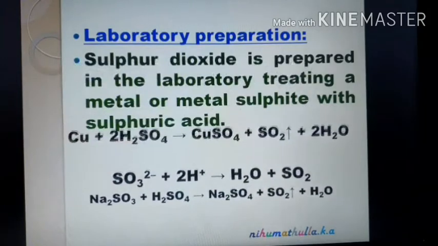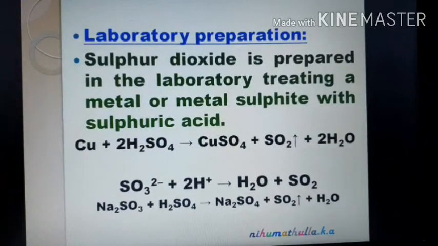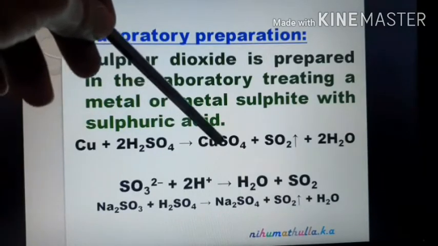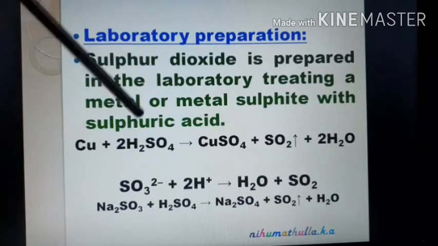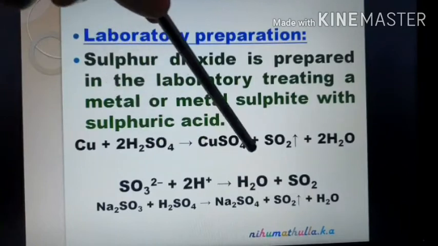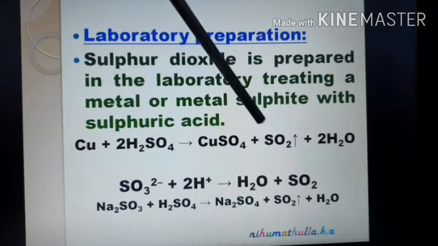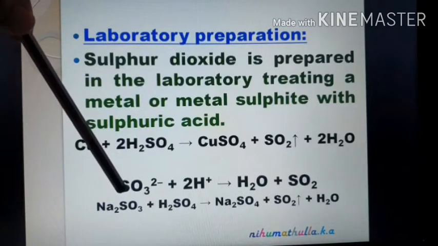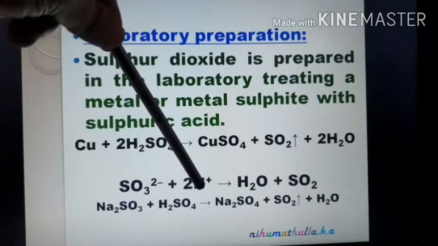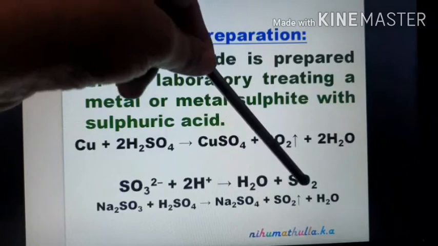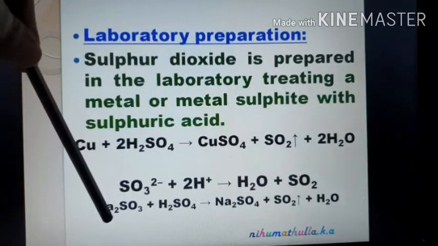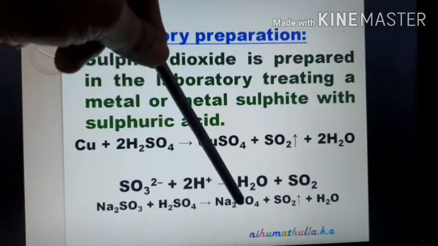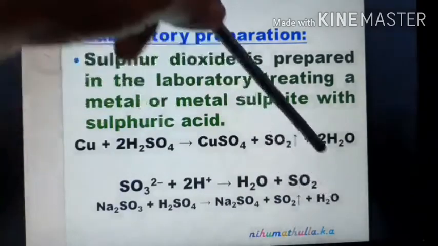A metal such as copper, when treated with concentrated sulfuric acid, undergoes oxidation and gives copper sulfate, and sulfuric acid undergoes reduction and gives SO2. So in this reaction also SO2 is liberated. A sulfite, when treated with sulfuric acid, also produces SO2. An example of a sulfite is sodium sulfite. When treated with sulfuric acid, it gives sodium sulfate, SO2 and H2O.